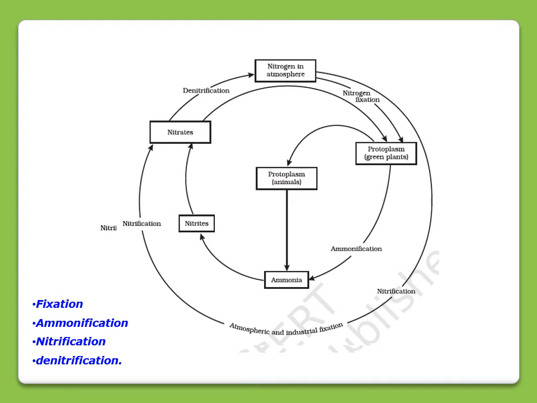And here is the diagram of the nitrogen cycle, in which nitrogen fixation, ammonification, nitrification, and denitrification, all the steps can be seen clearly. So let me explain this diagram to you. Here, this is the foremost step of this nitrogen cycle, that is the nitrogen in the atmosphere. And see, nitrogen fixation in green plants, and this is ammonification, and here it is ammonia.